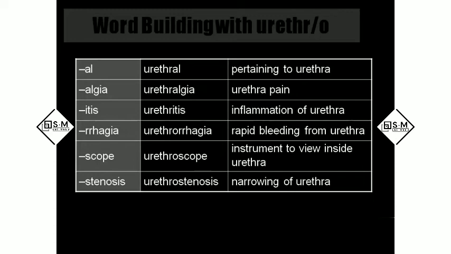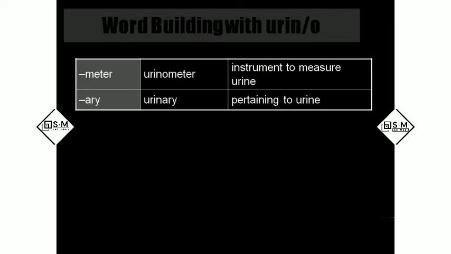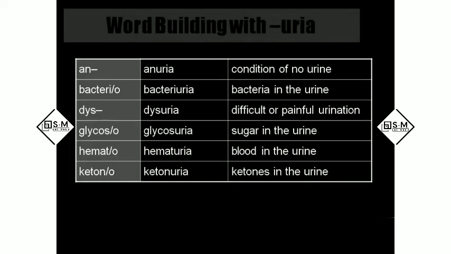Urethral, pertaining to the urethra. Urethralgia, urethra pain. Urethritis, inflammation of the urethra. Urethrorrhagia, rapid bleeding from the urethra. Urethroscope, instrument to view inside the urethra. Urethrostenosis, narrowing of the urethra. Urinometer, instrument to measure the urine. Mostly meter means instruments used to measure. Urinary, pertaining or related to the urine.